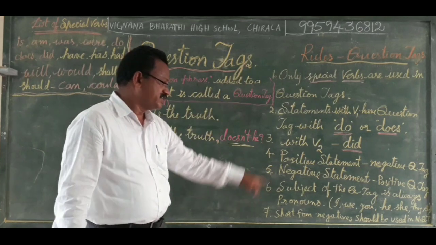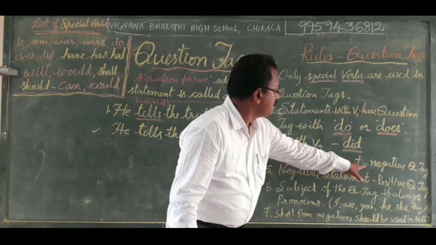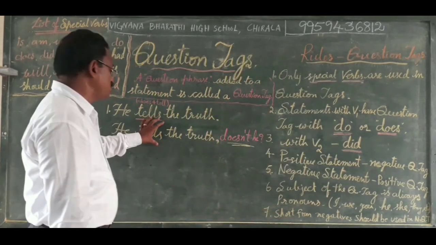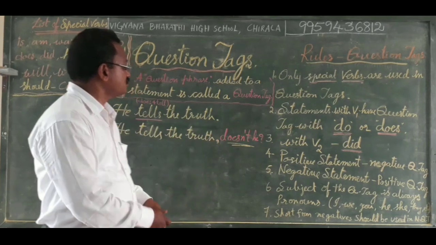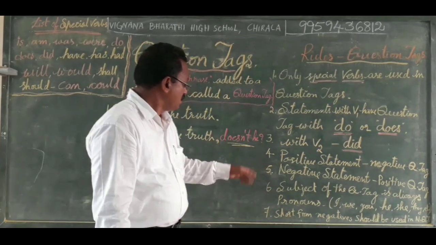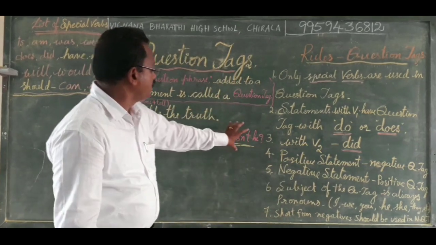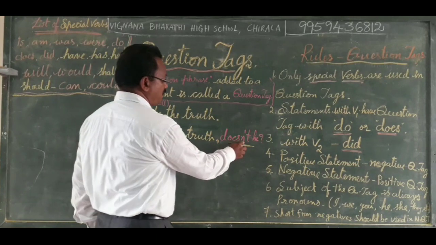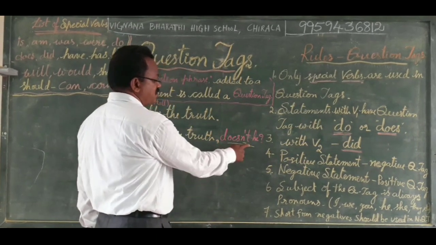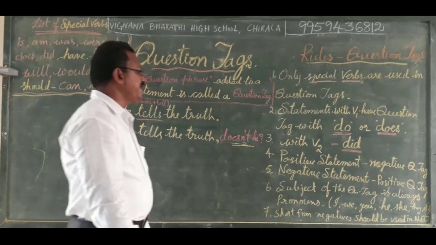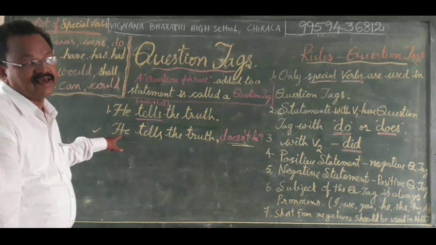We are checking the rules here. A positive statement gets a negative question tag. This is a positive statement followed by a question tag in the negative, and we use short forms of negatives. Here, doesn't is the short form of does not. So here, doesn't he. He is the subject. The subject is already there.